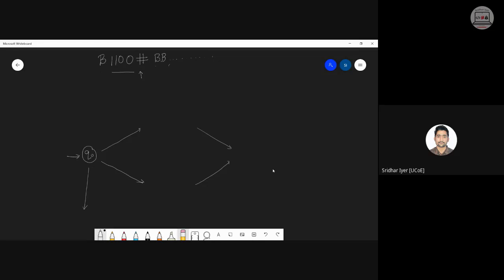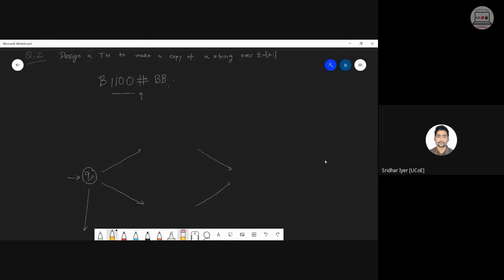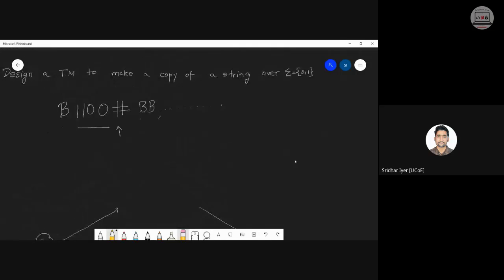Kindly check this structure. Obviously यहाँ पे states आएंगे, comeback states आएंगे. I'm leaving it up to you. हम लोग करेंगे 2 मिनट में, but understand this structure first. Understand the logic first. If you are encountering a 1 as the first symbol, then the first symbol after this hash should be also a 1 because we are making copies, right? Similarly, if the last symbol is a 0, then यहाँ पे जो fourth blank होगा, fourth symbol, that also should be a 0. Yeah. So this is what we need to make.